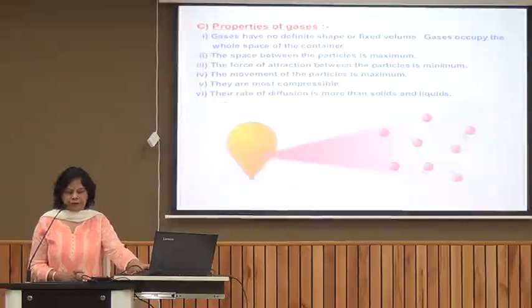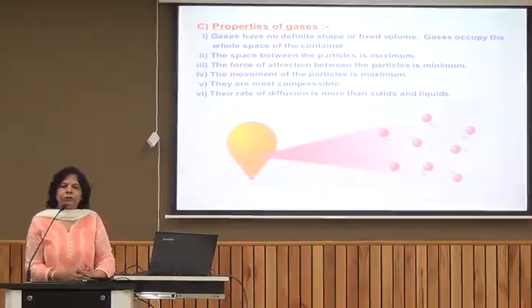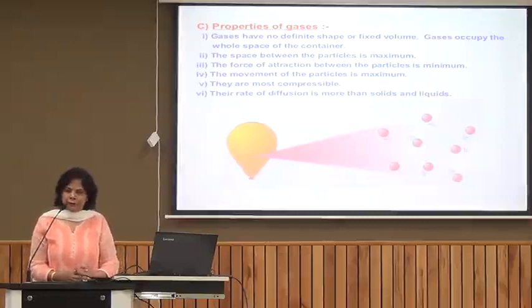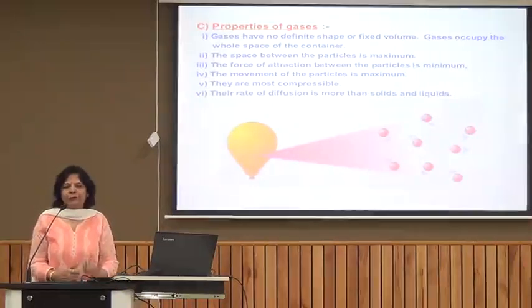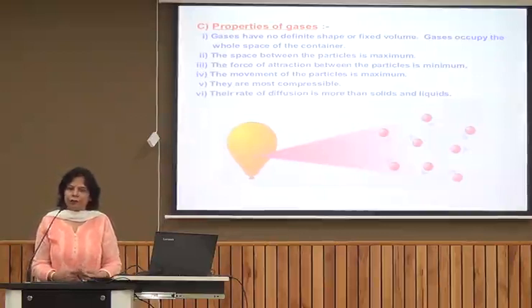in the liquid state, particles are far apart, they are loosely packed as compared to the solids. So the forces of attraction are weaker than in solids. They can move about, but the forces of attraction are not so weak that they cannot hold the particles together. These forces of attraction are strong enough to keep all the particles together. That is why liquids have a definite volume, but as they can move about, their shape is not definite. And as they can move around, they are fluids, they can flow, and they are slightly compressible.